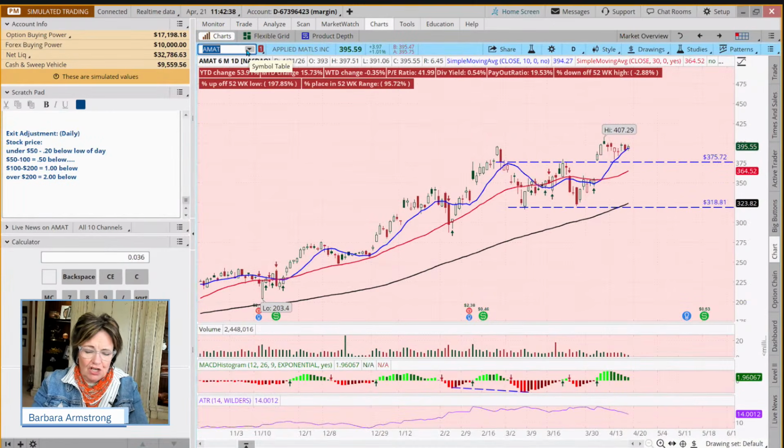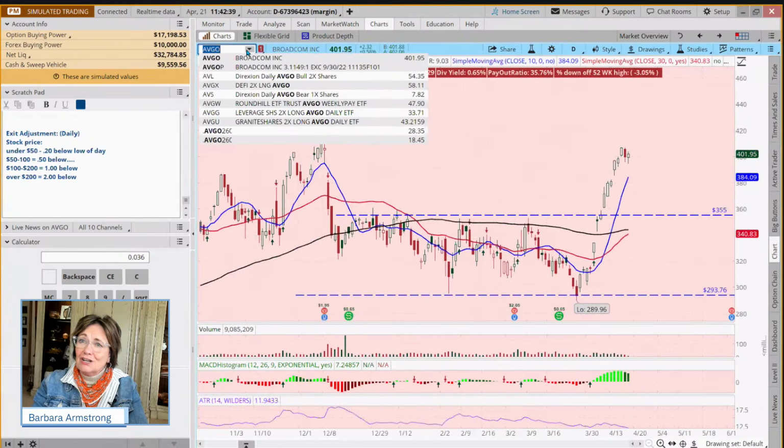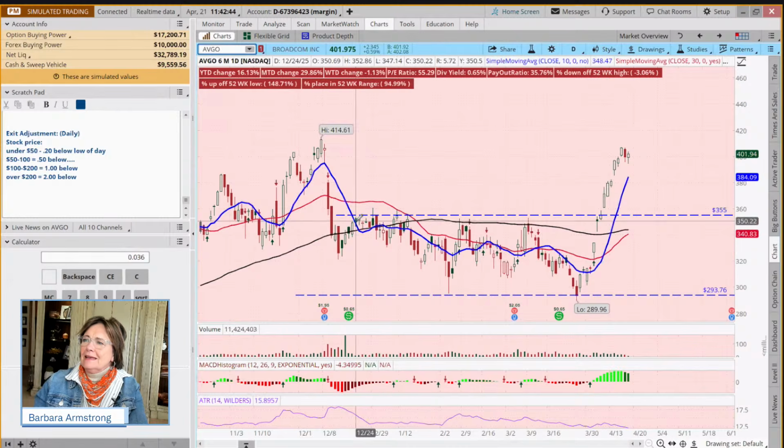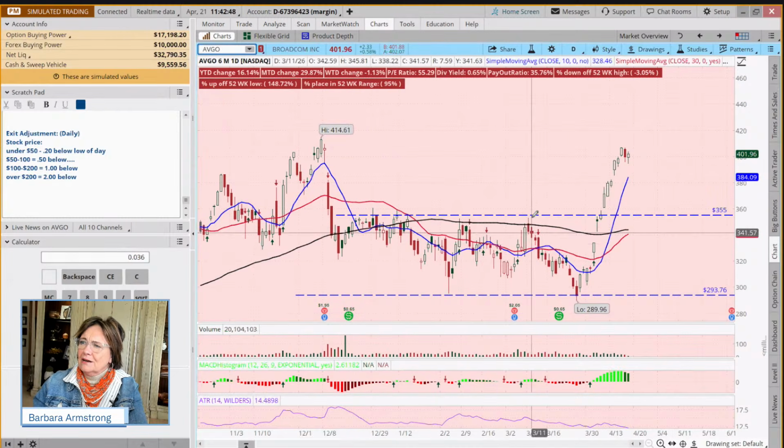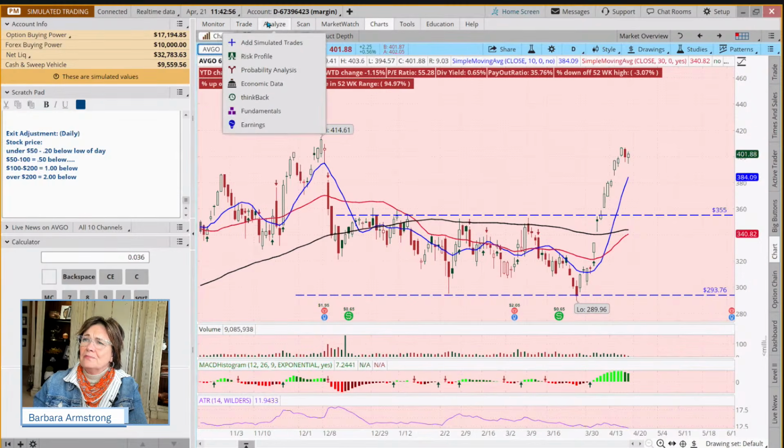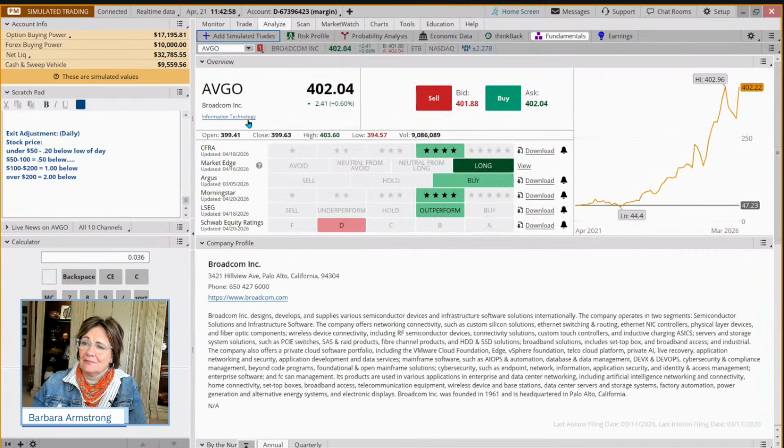And AVGO was another one. Today, largely sponsored by the letter A, except for Microsoft. And again, we had this resistance line setting up here. And then it breaks to the upside. We have a 1-day pullback, and it looks like it's moving again. And Broadcom, if we come to the Analyze tab, surprise, surprise, another tech stock.